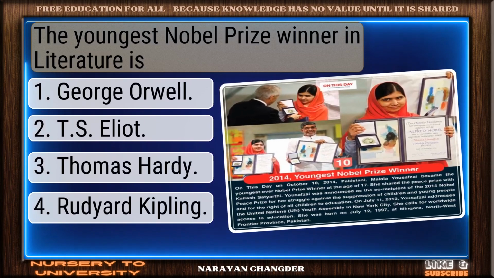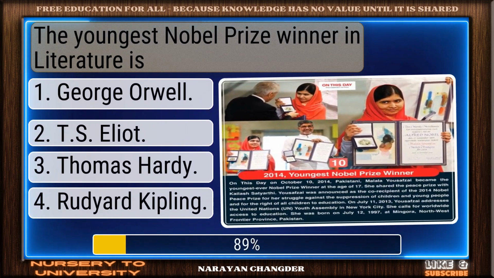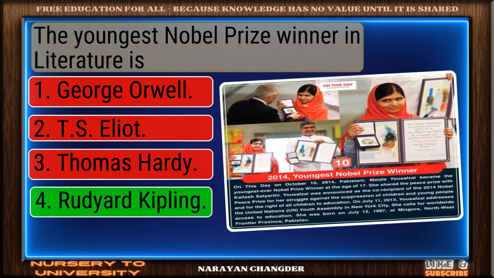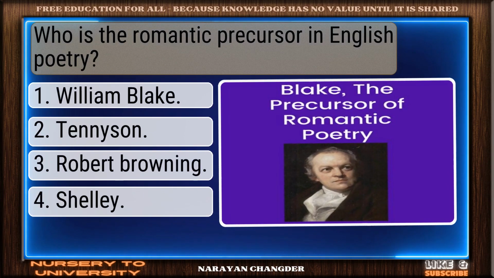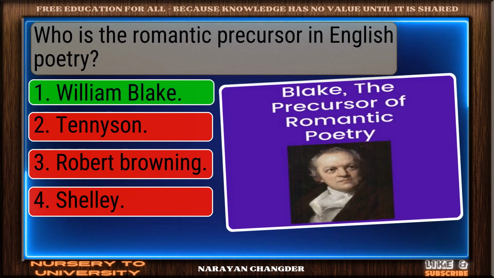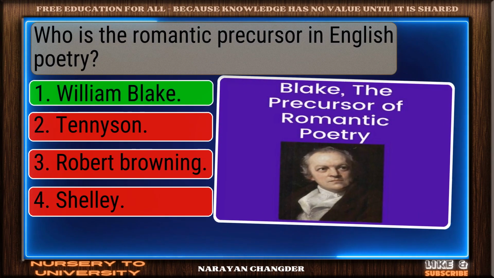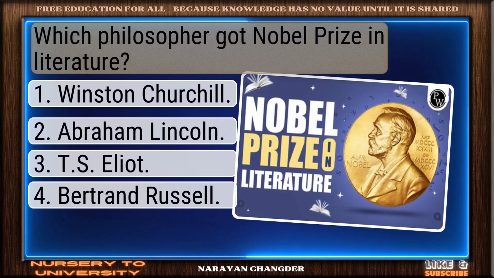The youngest Nobel Prize winner in literature is? Correct. Rudyard Kipling is spot on. Who is the Romantic precursor in English poetry? Well done. William Blake is right. Which philosopher got Nobel Prize in literature?